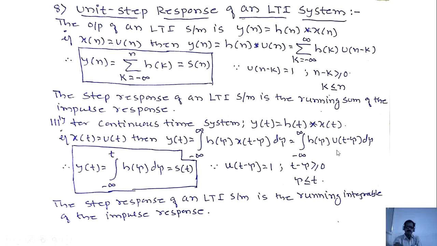So we are integrating with respect to tau. Instead of going for limits minus infinity to plus infinity, we have to go from minus infinity to t. Minus infinity to t, u of t minus tau value is 1. 1 into h of tau is h of tau into d tau. This y of t is also called s of t, unit step response. So this unit step response for a continuous LTI system is defined as running integral of the impulse response. Running means from minus infinity to present value of t. Hence the step response of a continuous LTI system is the running integral of the impulse response. Thank you.